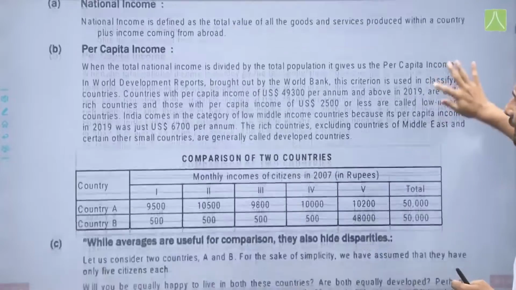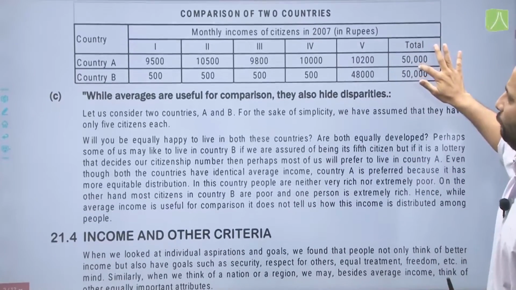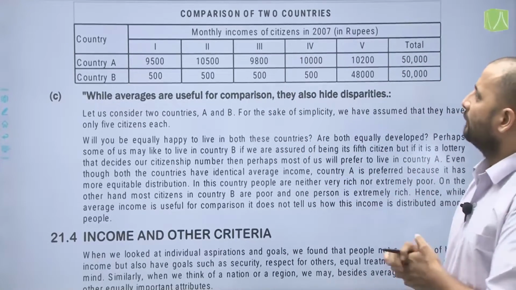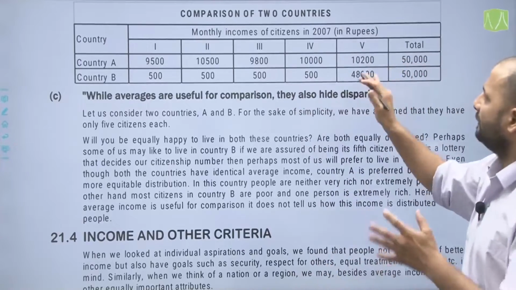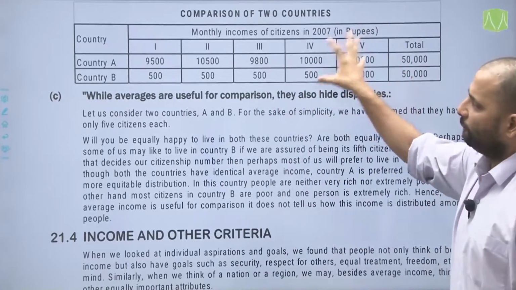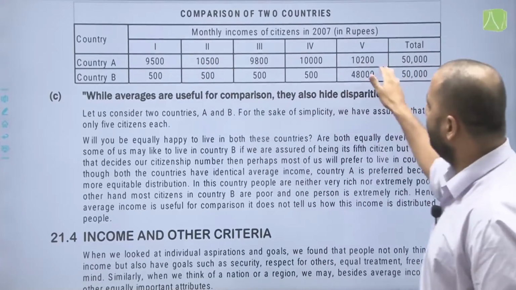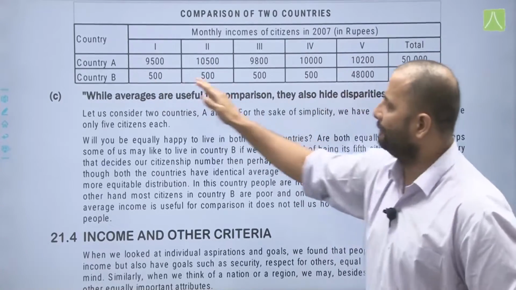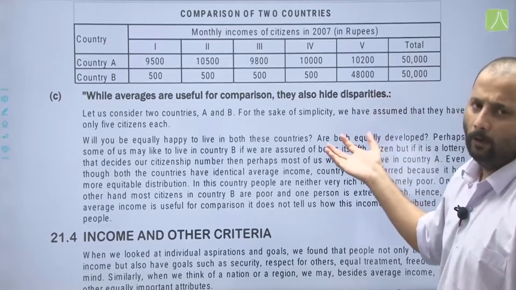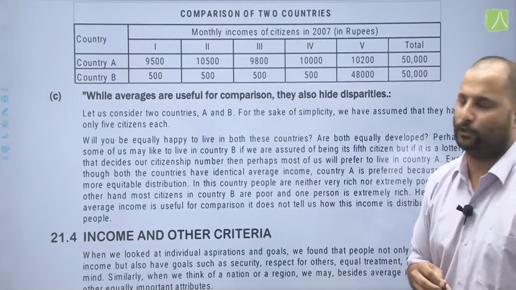Now, again, there is a comparison of two countries. Probably you can say in the comments in which country you would want to stay. These are the monthly incomes of citizens in 2007 in rupees of country A and B. There are 5 citizens in each country, first to fifth, and their incomes have been given here, and the total income. The per capita income also comes out, that is the total income divided by the total population.